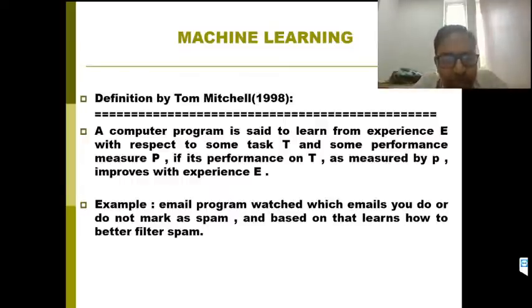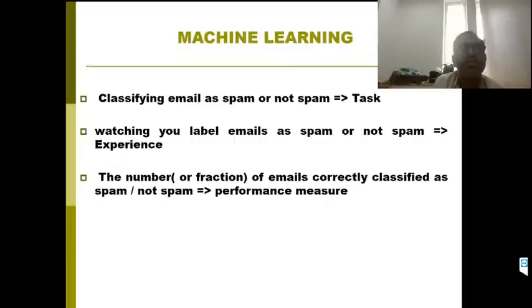Let me discuss with an example. Let us say we have an email program that watches emails and marks them as spam or not spam. We can see this in our Gmail. It classifies the mails into spam or non-spam. So there is an email program that watches and marks spam and not spam. In this, according to the definition, what is the task, what is the performance, what is the experience, let us understand.